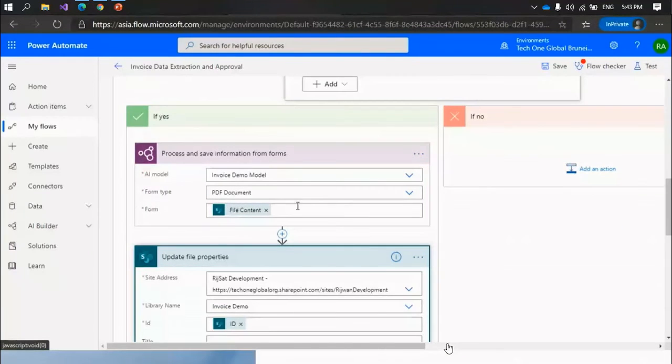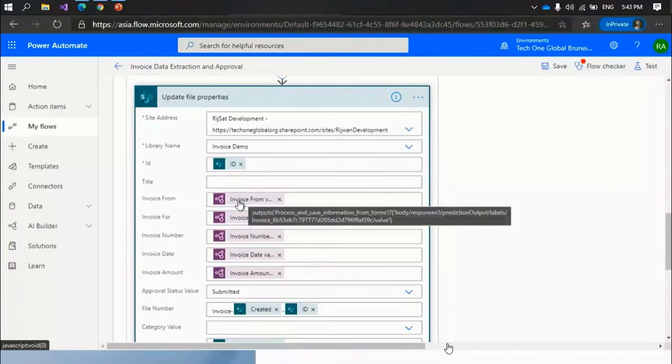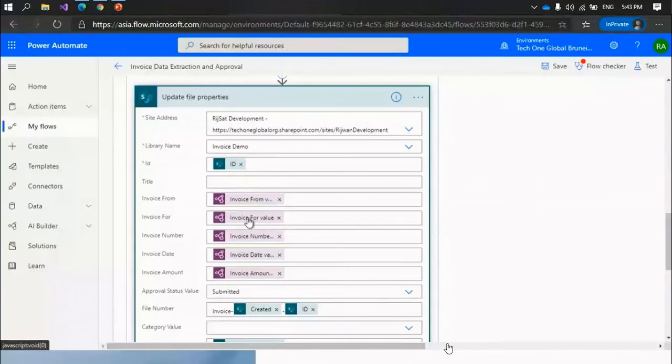Then I get the return from the AI. I again select my data properties and update them with all the extracted data returned from AI Builder, like invoice from, for, number, date, and amount.